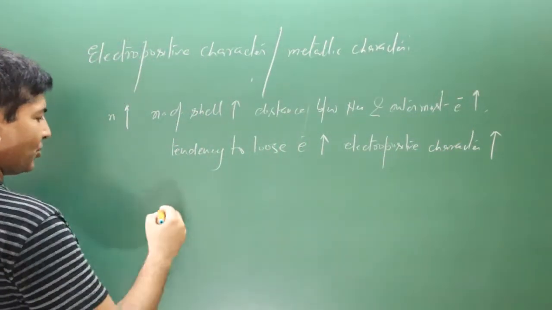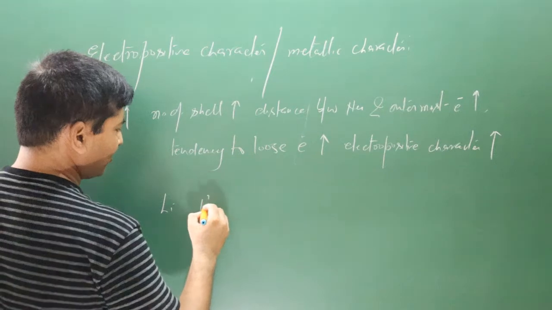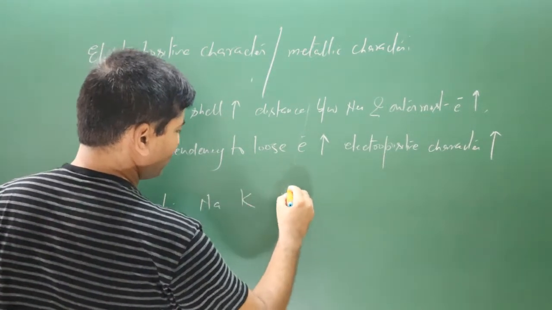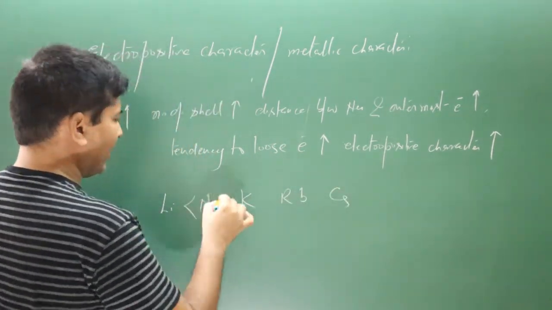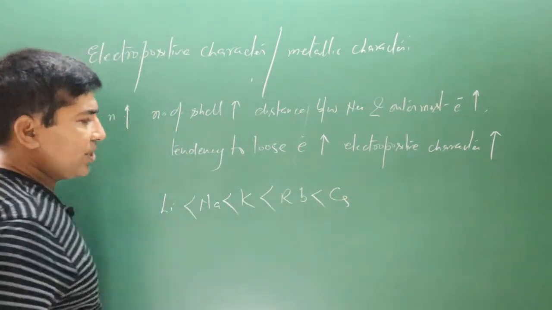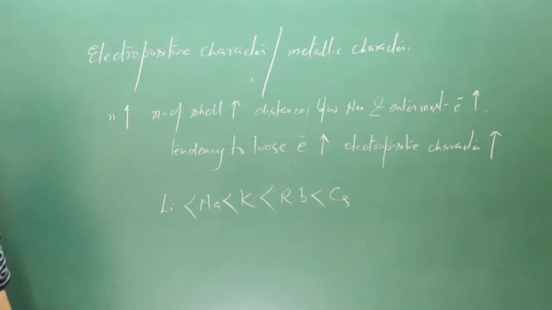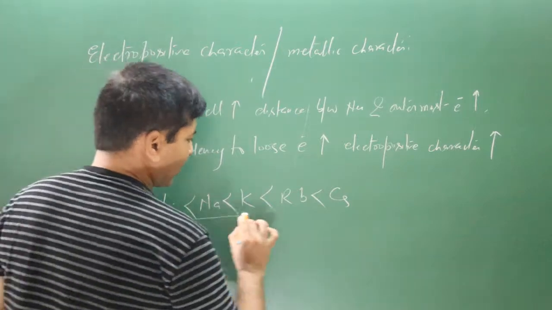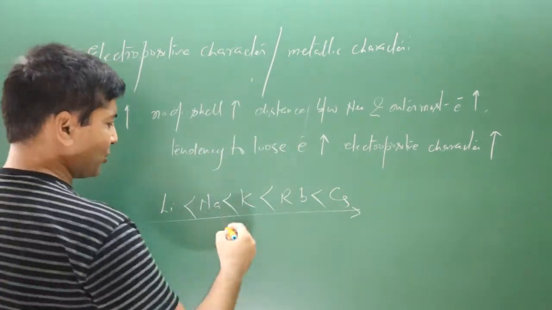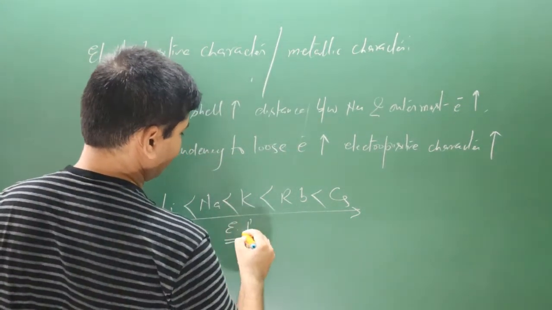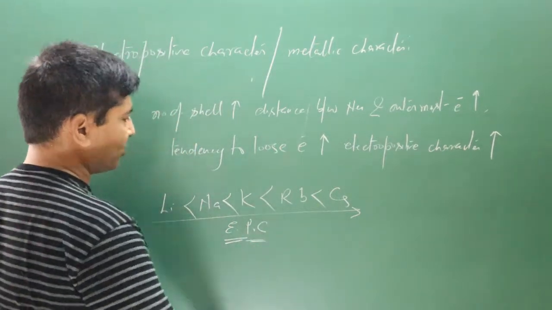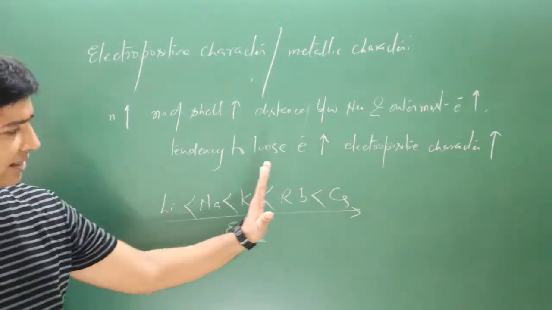So as we have seen, we have lithium, sodium, potassium, rubidium, cesium. As n value increases, tendency to lose the electron also increases, then electropositive character also increases from left to right in this series.